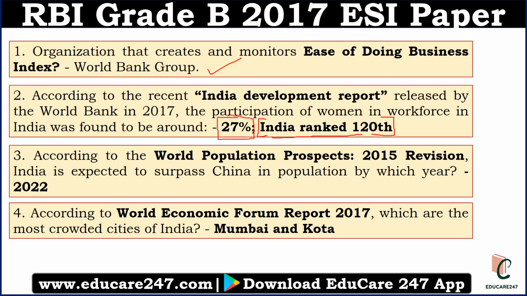According to the World Population Prospect 2015 revision, India is expected to surpass China in the population by which year? So that question was also there. This is very famous report, you must remember that, and this was very much in the news. So this was asked. According to the World Economic Forum report 2017, which are the most crowded cities in India? So that is again ranking related question was asked. So you see the nature of question. This is very much repetitive. It's not they are asking question out of blue, but yeah, with time the nature of question is evolving. This year more region based question were asked related to fact based. So now you have to go into more detail.